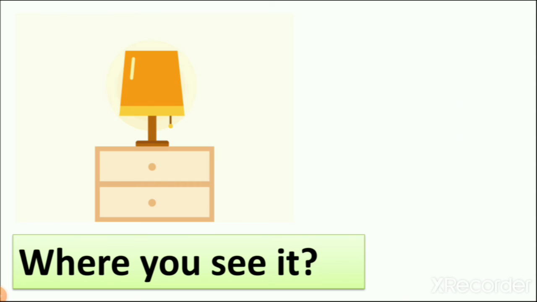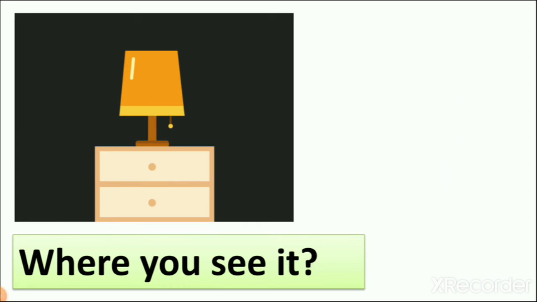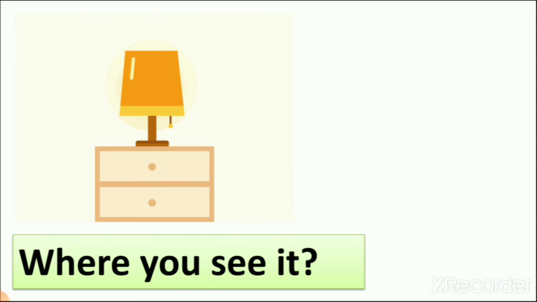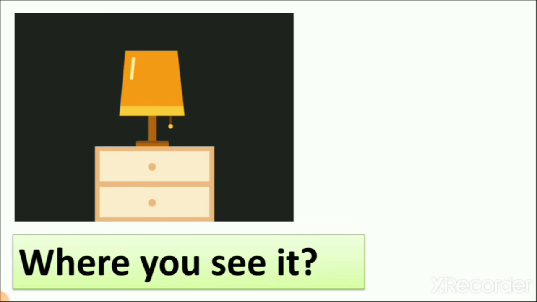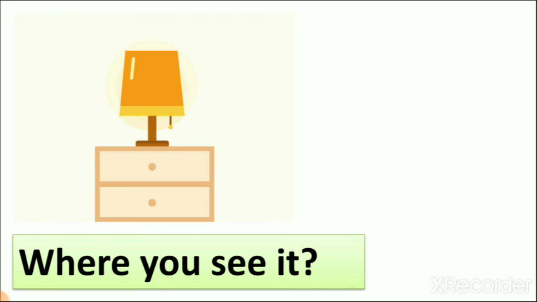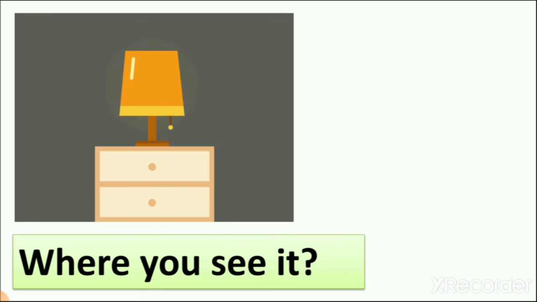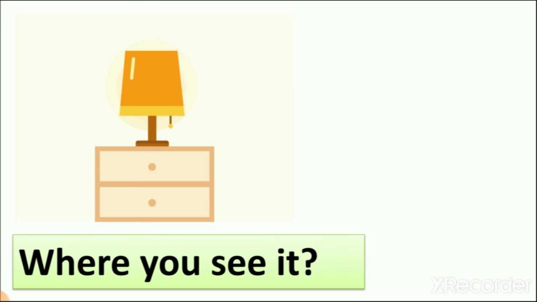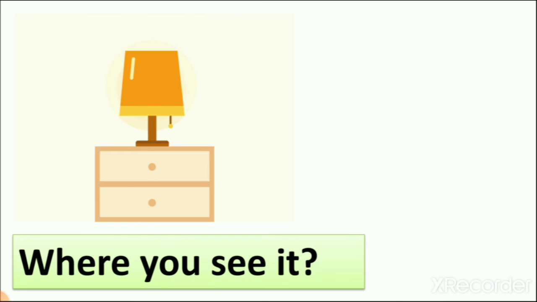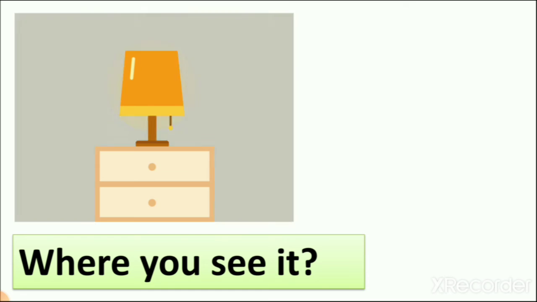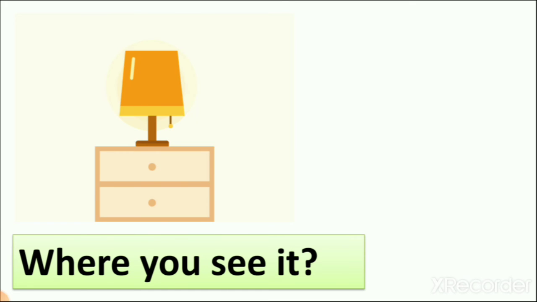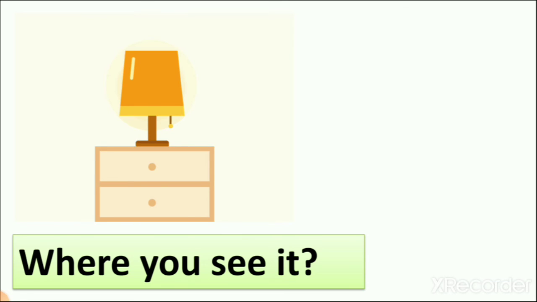What is this? It is a lamp. But you can see that when we turn on this lamp, you can see light. So which lamp is it? It is a night lamp. Why do we call it a night lamp? Because at night we need light but not more light. That's why we need a very dim lamp, right? So that's why we are using a night lamp at night.